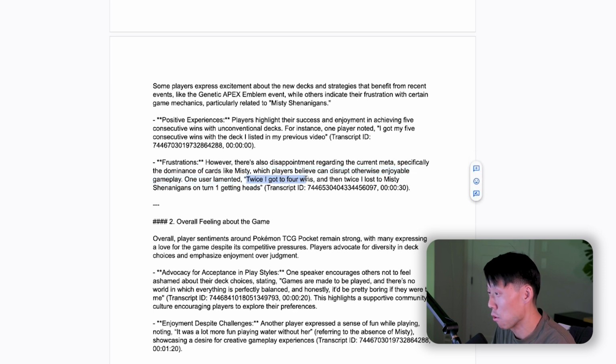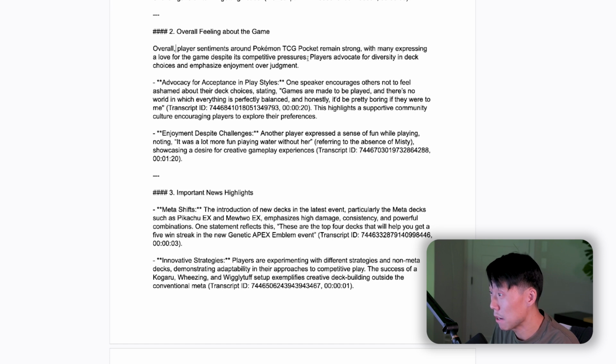Twice I got to 4 wins, and then twice I lost to Misty shenanigans on turn 1 getting heads. That is definitely a problem, and it's a big problem for game balance, for sure. Overall feelings about the game, expressing a love for the game despite its competitive pressures. All right, that's interesting. One speaker encourages others to not feel ashamed about their deck choices.